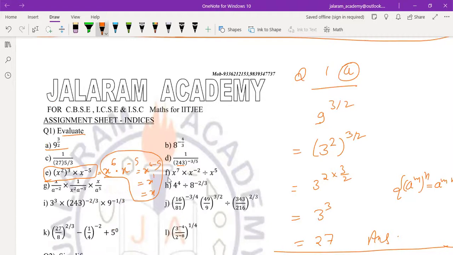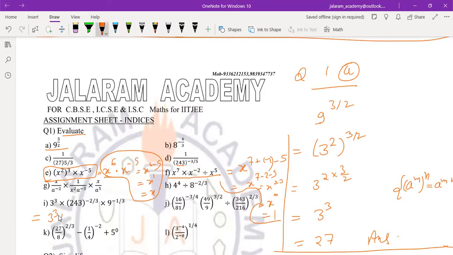Is that clear to you? In this, x to the power 7 multiplied by x to the power minus 2 means plus minus 2. Divided by 5 means minus 5. In division, it will be subtracted. So x to the power 7 minus 2 minus 5, that is x to the power 7 minus 7, that is x to the power 0 equals 1. Is that clear to everyone? Are you getting or not? Yes, sir. Understood.